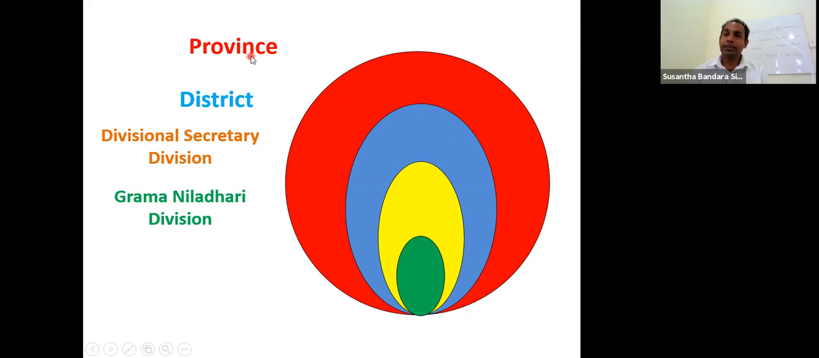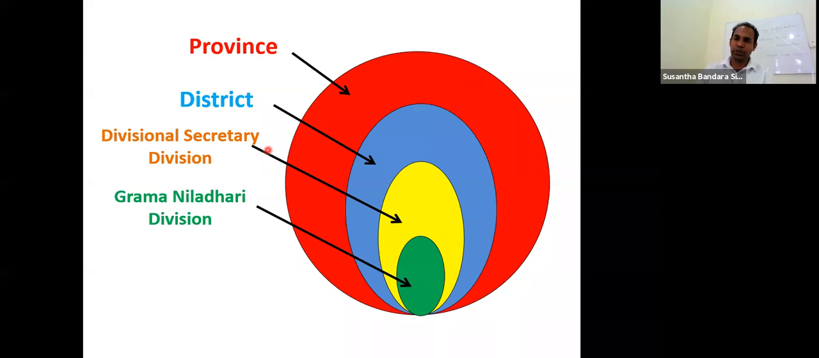But the province is the largest one. Therefore, largest circle is the province. We have to draw arrow to the relevant circle. Districts should be the blue circle, divisional secretary division should be the yellow circle, and Gramadhara division is the smallest one. It is a green circle.